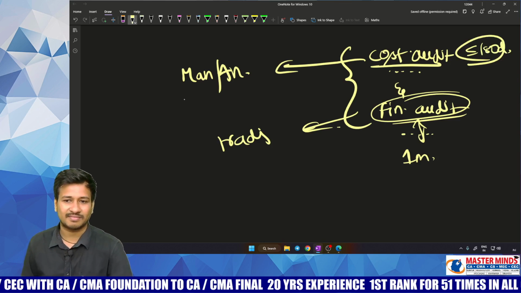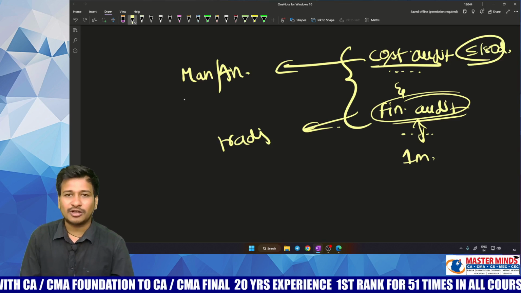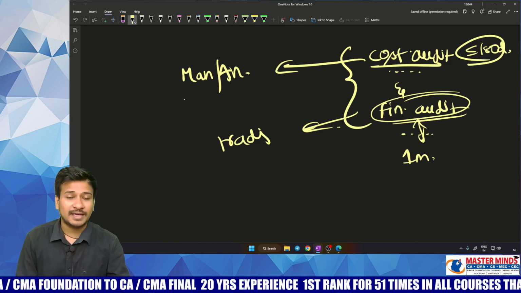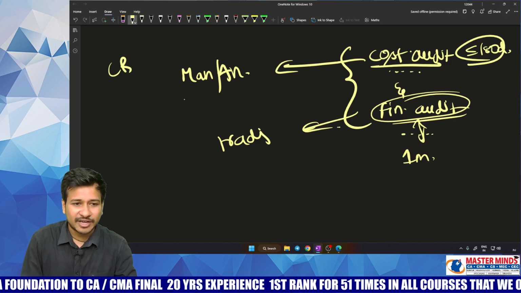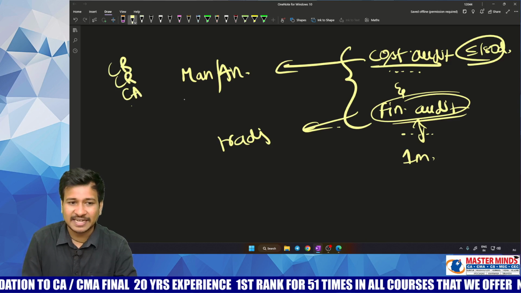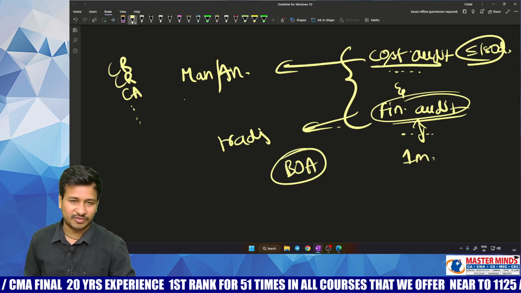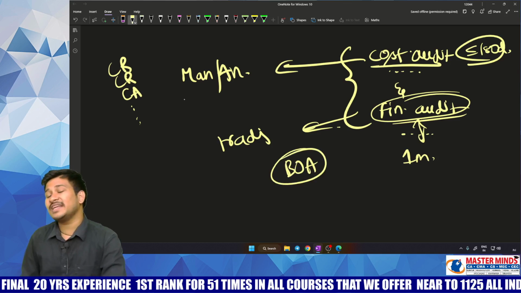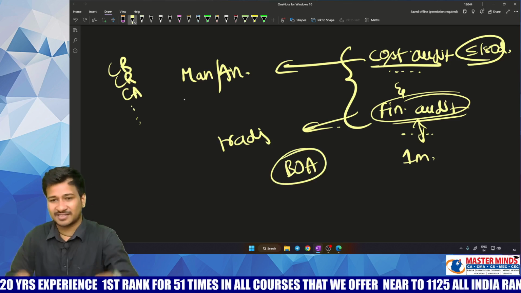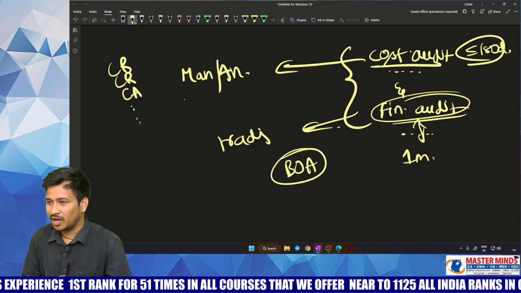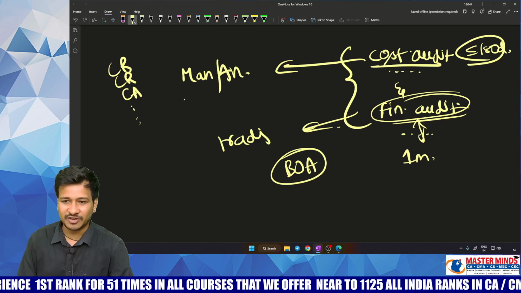So in cost audit, you will be verifying the cost records, the cost reports, cost ascertainment, etc. Whereas in financial audit, you will be just verifying the books of accounts. You can't have any right to question, why did you spend this much? Why did you sell your product at this price in financial audit?